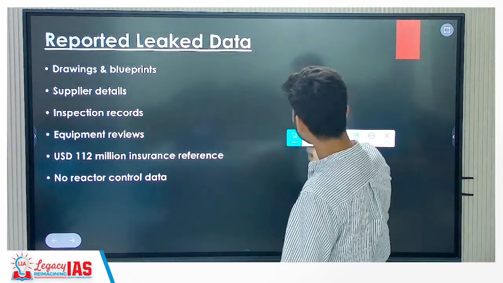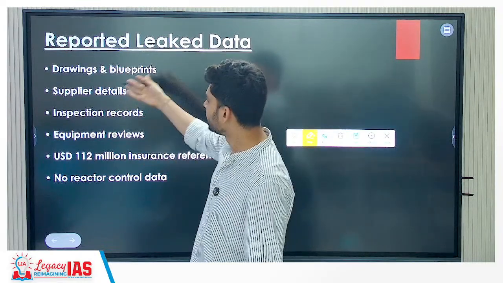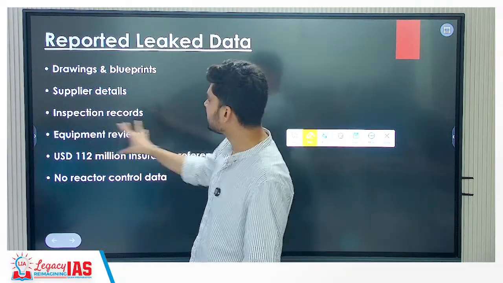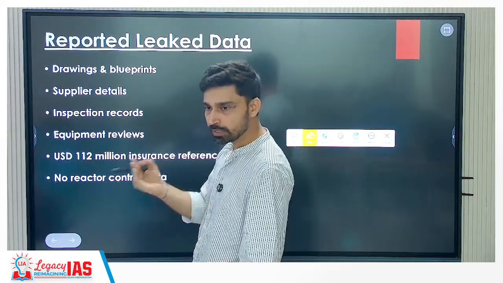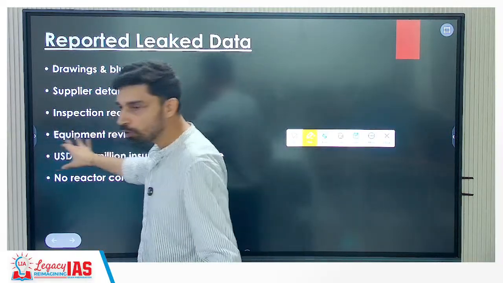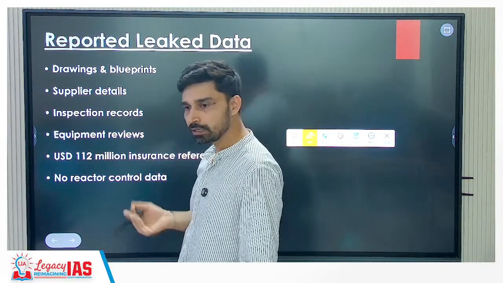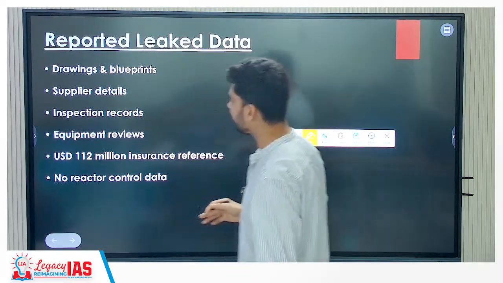So that is the third point. Reported leaked data. What are the data that were leaked? Drawings and blueprints of the entire power plant. Who has supplied which kind of equipment, vessels, technology and all that. Inspection records: when it was carried out, what was found, were there any shortcomings, were there any problems. Plus review of the equipment, all the equipment that is working, to what extent it has aged, how long life it has left.